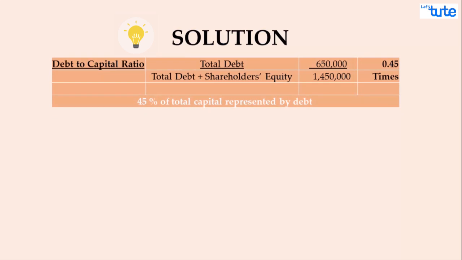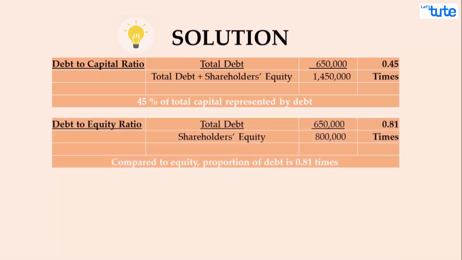Now let's start calculating the ratios. Beginning with debt to capital ratio, which is total debt divided by total debt plus shareholders' equity or net worth, that is 6,50,000 divided by 6,50,000 plus 8 lakhs, that is 14,50,000, which gives 0.45 times or 45% of leverage. This means 45% of total capital is represented by debt of the company.